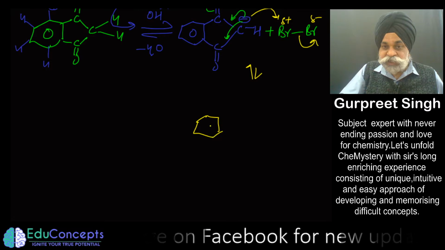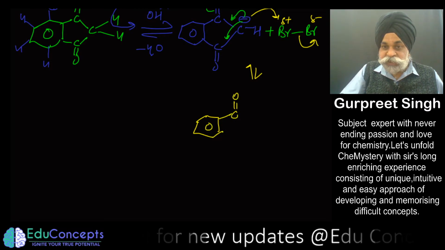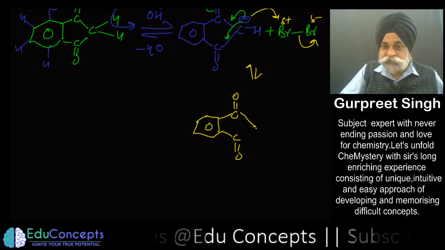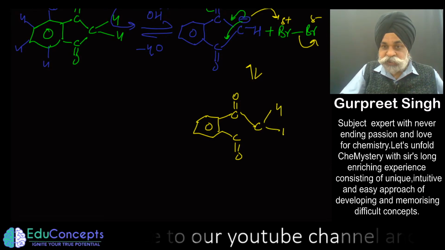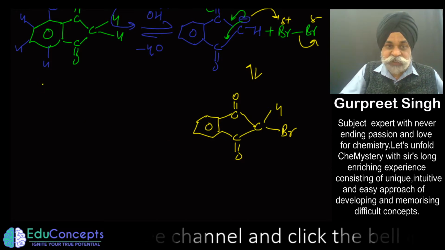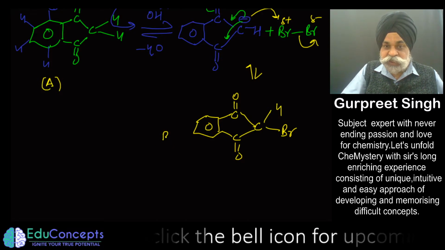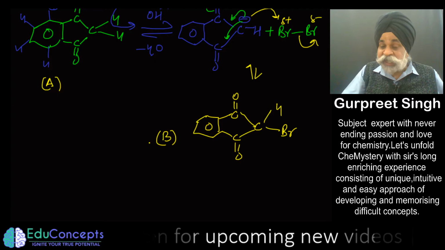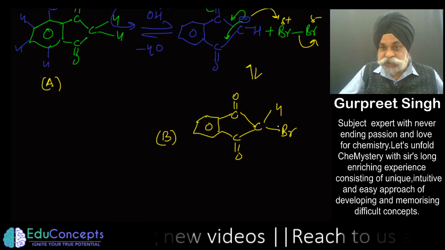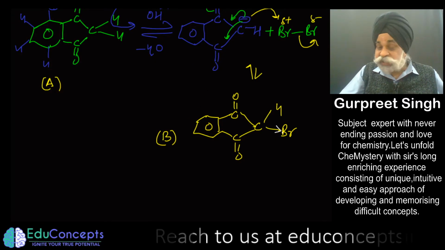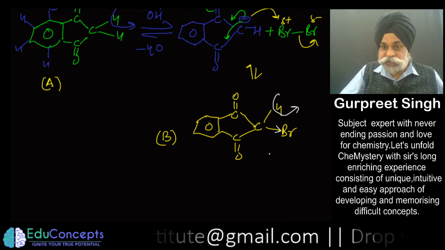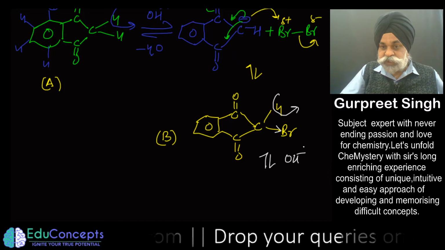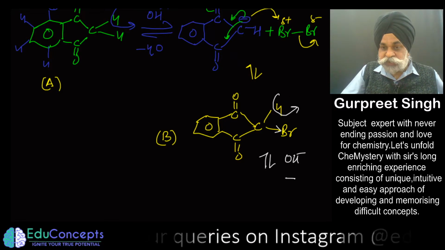Now, once this monobromination has happened, this generates another important question: if I consider this to be A and this to be B, which is more acidic? I would say B is more acidic because bromine is going to withdraw electron density towards itself, making this hydrogen highly acidic. So this OH negative will deprotonate this H positive and water goes out.